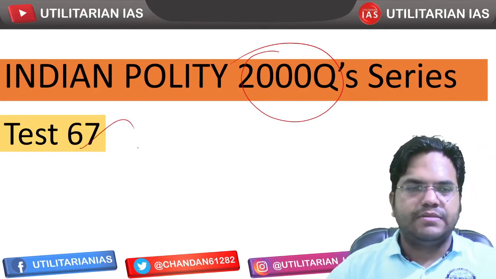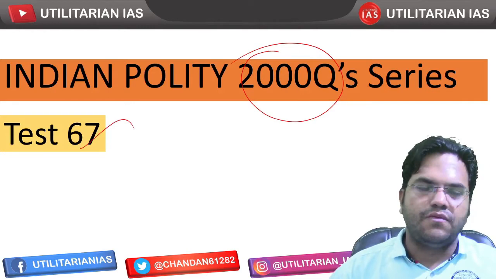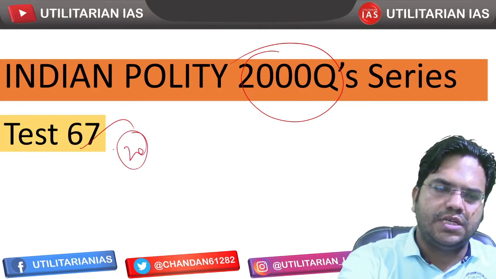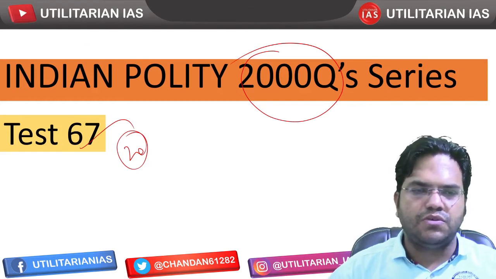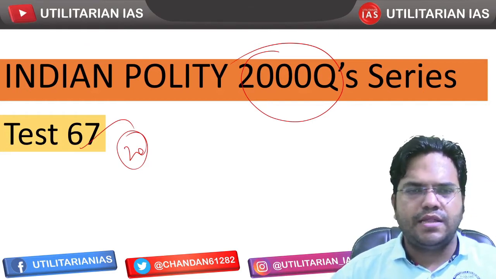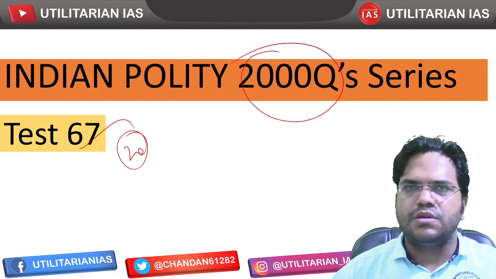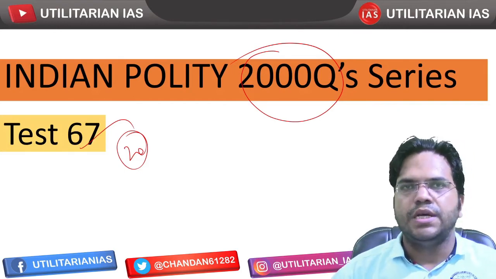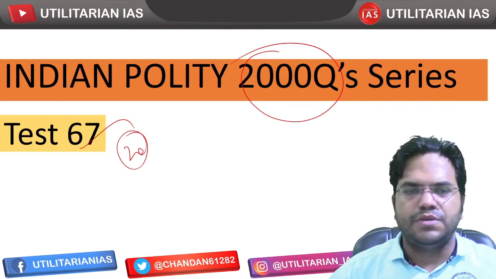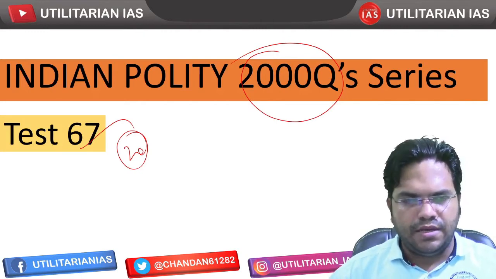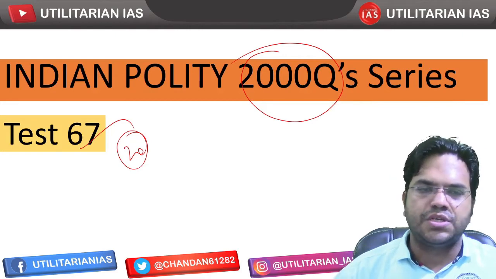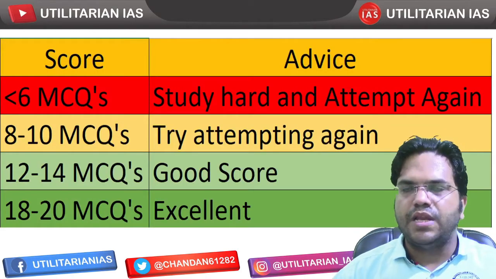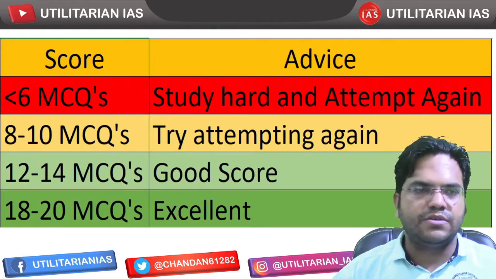This is going to be test number 67. As usual, we'll be taking 20 questions. Actually, in this set, we'll be taking only 17 questions. 3 questions in this set that had been given to me were from J and K, and those were old questions. You already know that there has been a change in the constitutional status of Jammu and Kashmir, and that's why I have deleted 3 slides just before the recording. So today's session will have 3 fewer questions, that is 17 questions.